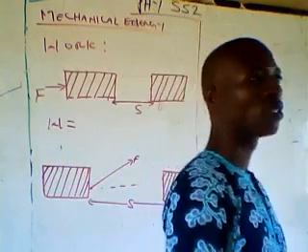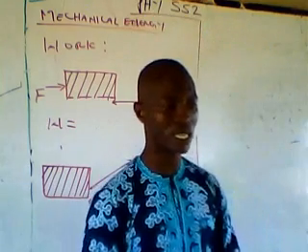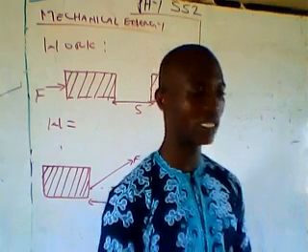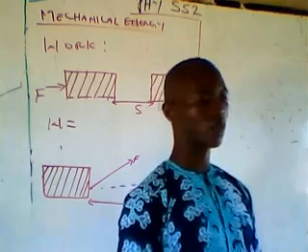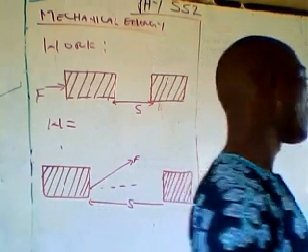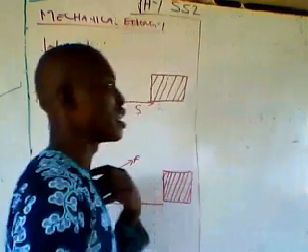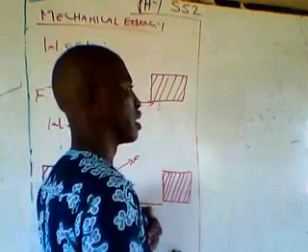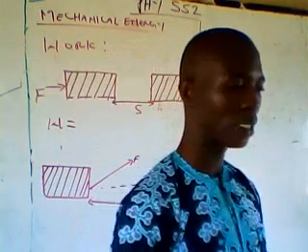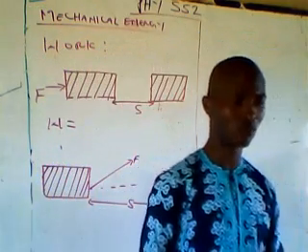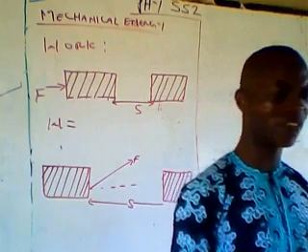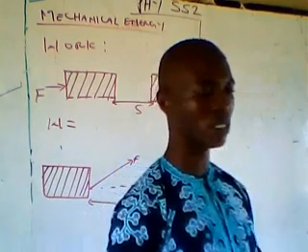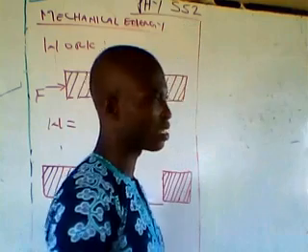What is work? Don't forget that in JSS1 you did work, energy, and power. It's the same definition that you were given there that we are still going to go by. So work is said to be done whenever a force is applied or a force moves its point of application through a certain distance.